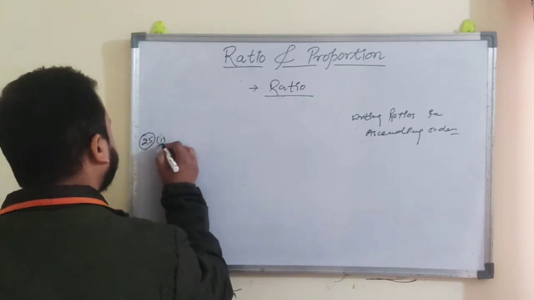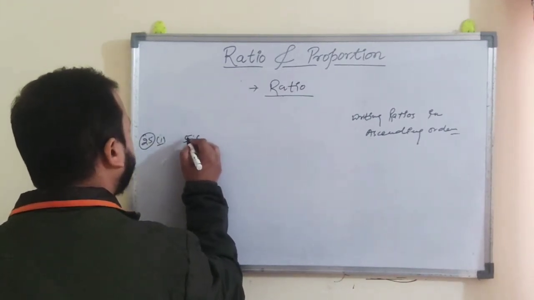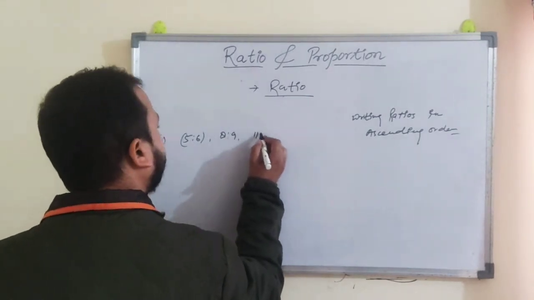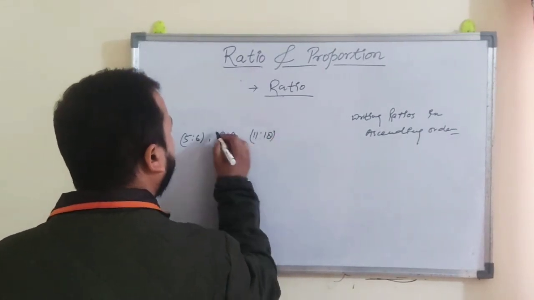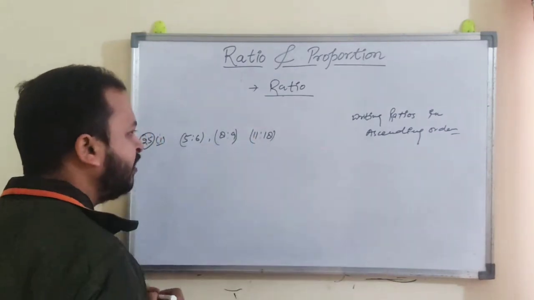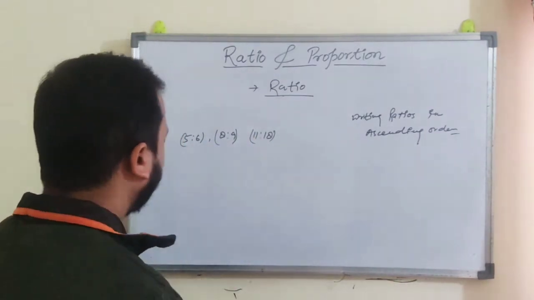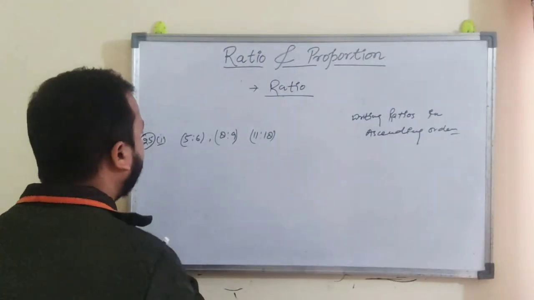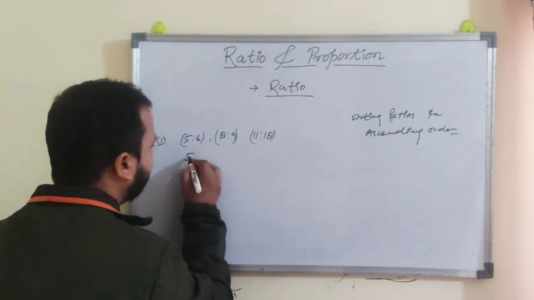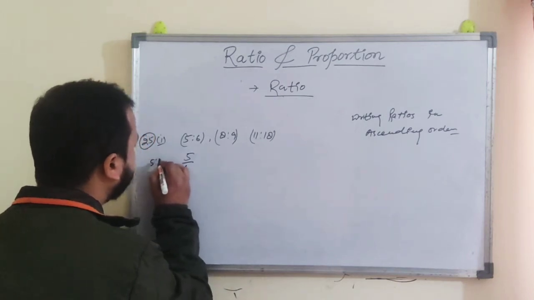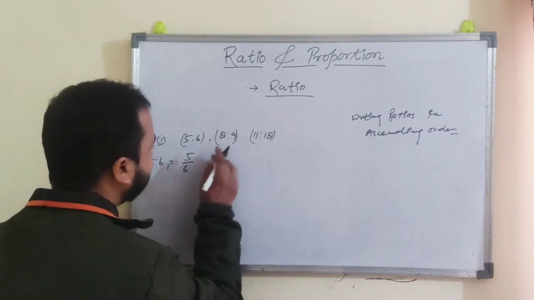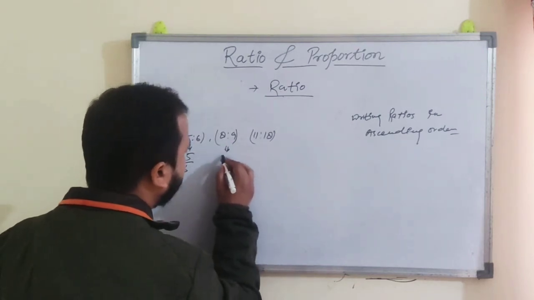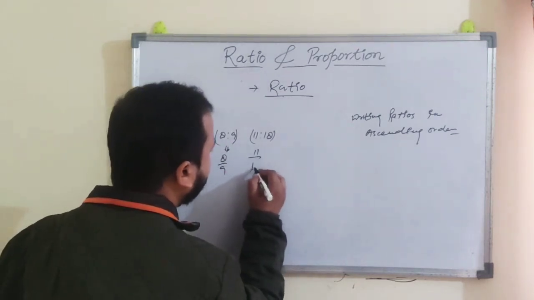The first question is 5:6, then 8:9, and 11:18. This is the given ratio, and here you have to write it in ascending order. Ascending order means smaller first, right? So you can write 5:6 as 5/6, right? This 8:9 as 8/9, and this one is 11/18.